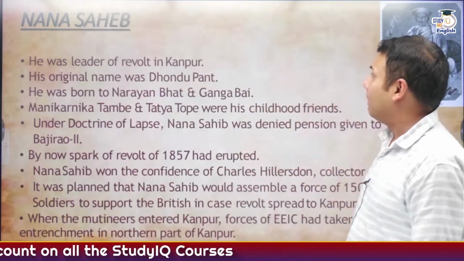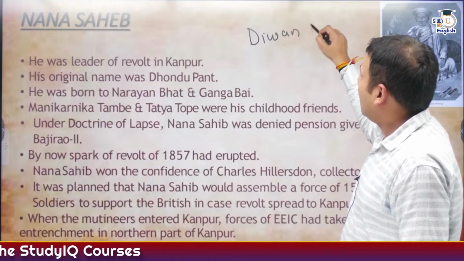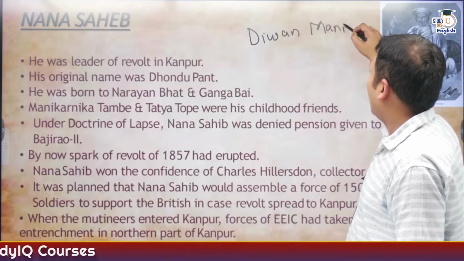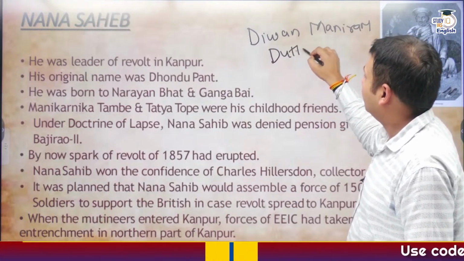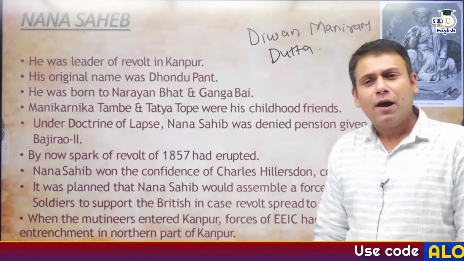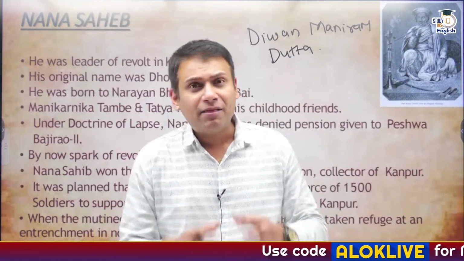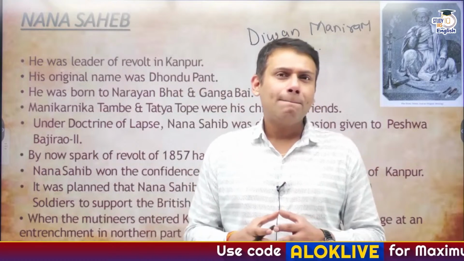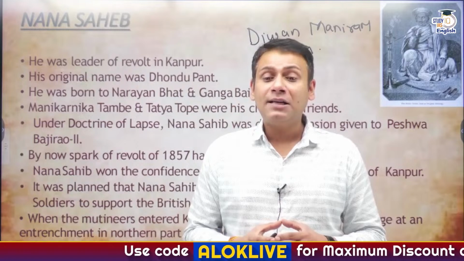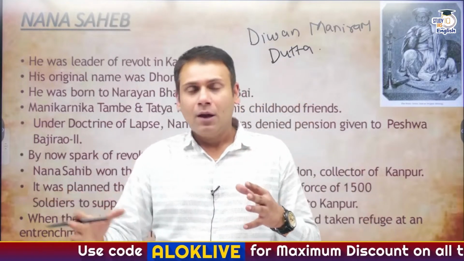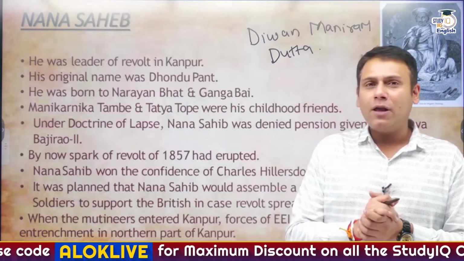Like I'll give you a small example. From the region of Assam, Diwan Maniram Dutt Baruah played a very crucial role in spreading the revolt of 1857 in the region of Assam. Now, what was the role that was being played by Diwan Maniram Dutt Baruah? Now, in the region of Assam, there is a tribe referred to as the Singhpo tribe. And the Singhpo tribe is involved in the cultivation of tea.